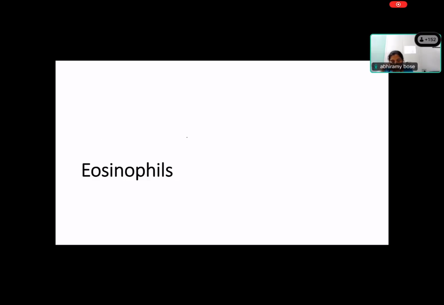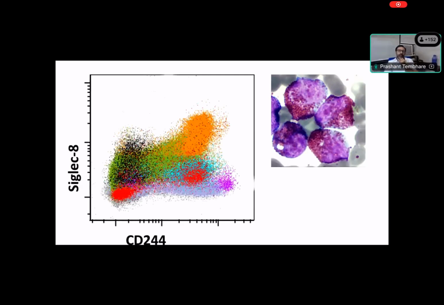Okay, let's move on. Now let's do the eosinophil. Eosinophil is less studied nowadays, so we'll go quickly. We identify eosinophils by using Siglec-8 and CD44, and they show this type of maturation pattern using this combination. Eosinophils also start differently from the blast stage, that is from myeloblasts. They differentiate to the eosinophil promyelocyte, eosinophilic myelocyte, and beta-myelocyte. You can see the eosinophil promyelocyte, where there is a prominent nucleoli and eosinophilic granules.